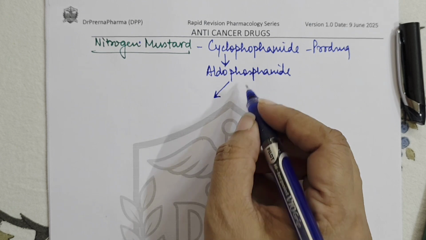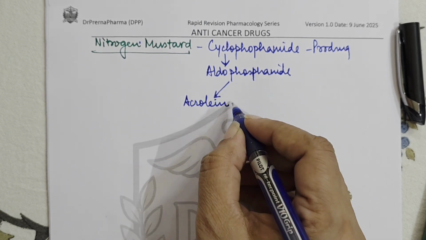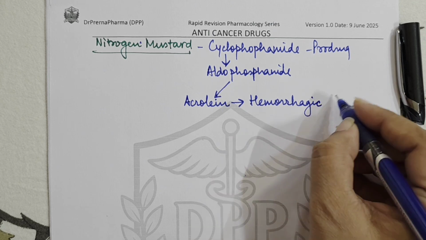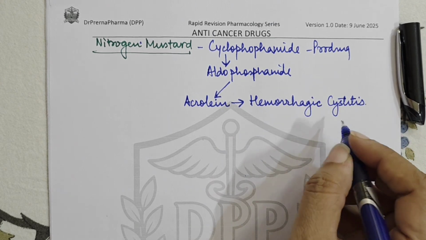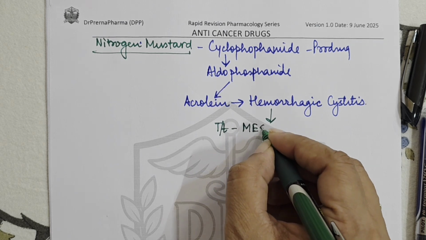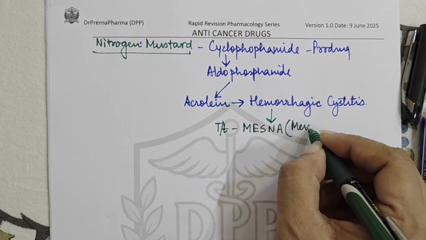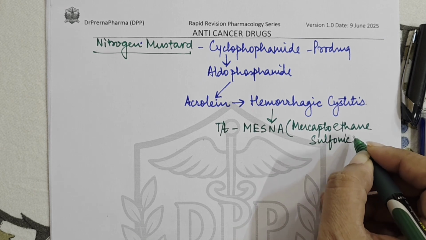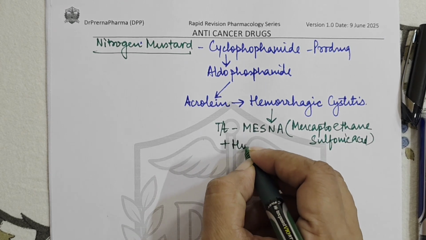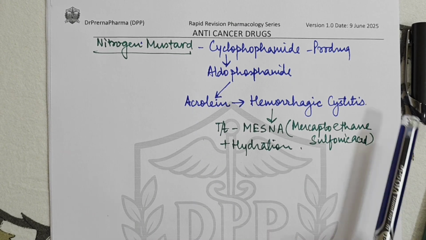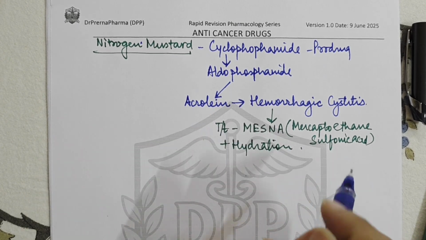One of the degradation products of aldophosphamide is acrolein, and this acrolein causes hemorrhagic cystitis, right? This hemorrhagic cystitis can be treated by a drug called Mesna. The full form is mercapto ethane sulfonic acid, plus hydration. A vigorous hydration needs to be given. Okay? So this is a very important side effect of cyclophosphamide, and it is normally asked in questions also.